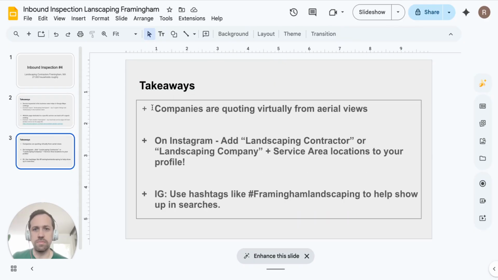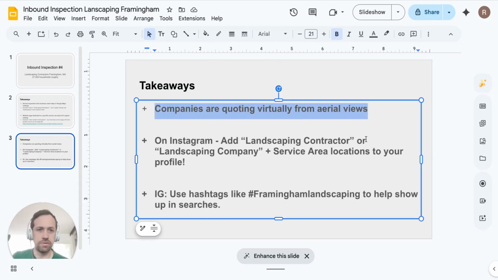Other takeaways: companies are quoting virtually from aerial views. That's something that I learned. I didn't know that a lot of landscapers would do that. It seems kind of obvious now. Now, I don't know how dated the aerial views are. They're using Google Maps. They have other sophisticated programs. There's drones flying over. What if the video or picture is a year old, and the landscape has changed, maybe pricing changed, I don't know. But that's kind of interesting.